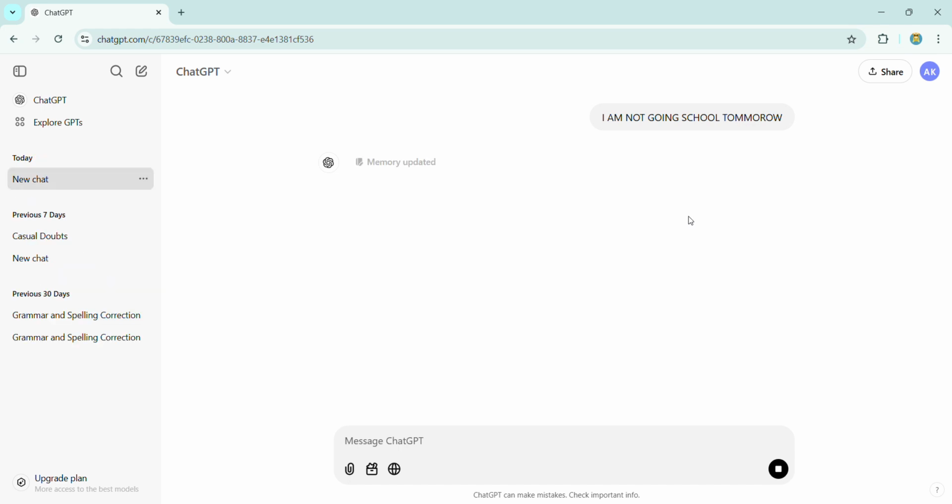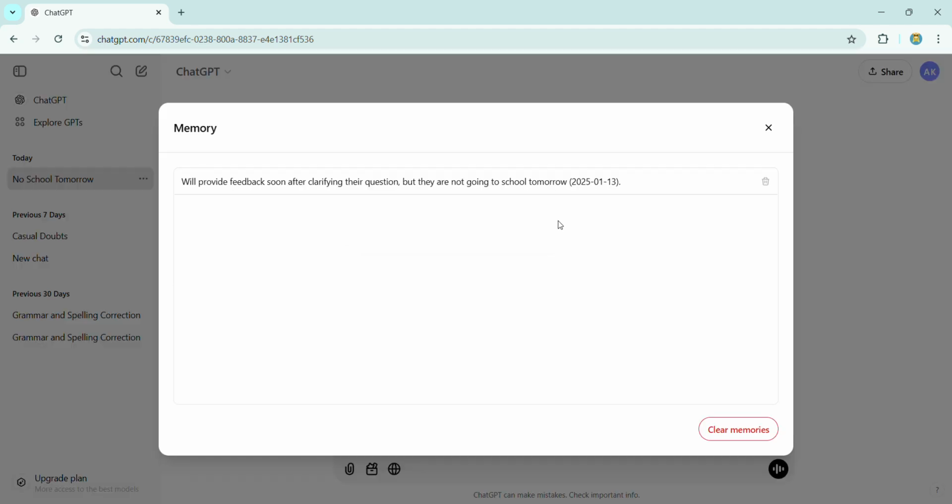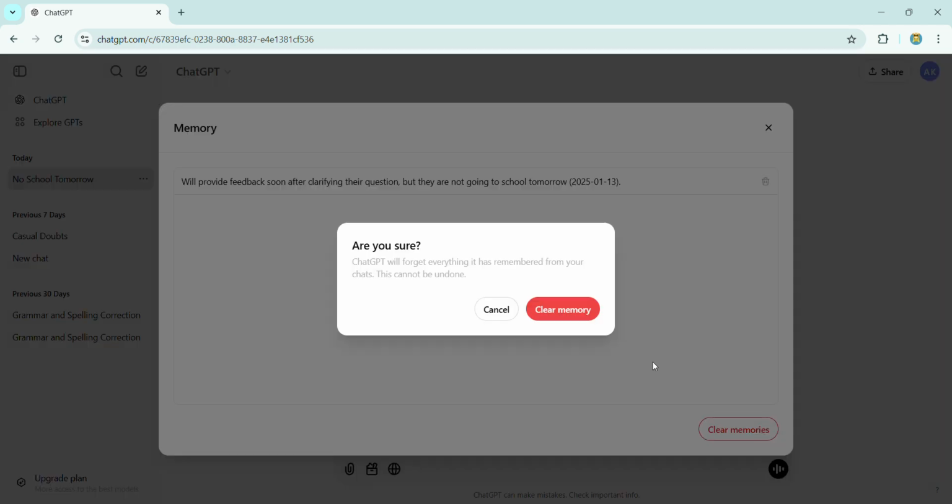So ChatGPT will put it into its memory. It will manage memories and will provide feedback soon after clarifying the question. But they are not going to school tomorrow. It will even write the date. We can even clear ChatGPT's all memories like this.